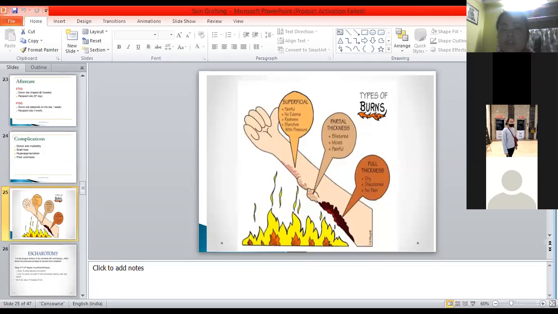See here, the types of burns we already know. Just to revise the previous class, there are three ways we can classify the types of burns: superficial burn, partial thickness burn, and full thickness burn.